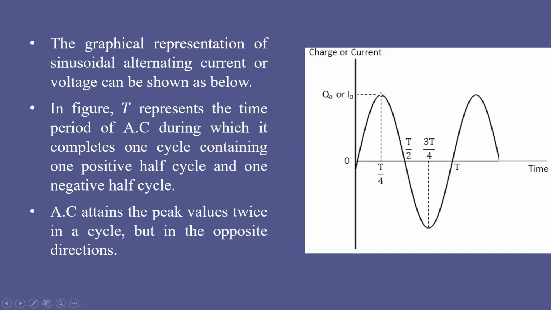Here you can observe the peak current I0 at a certain time, and the same I0 is observed in the opposite direction. So in one cycle of AC, you can observe the peak values twice.